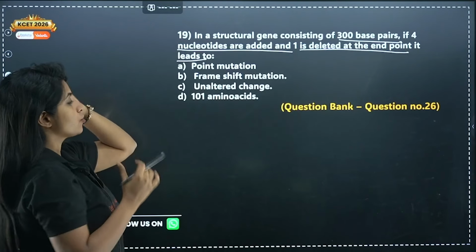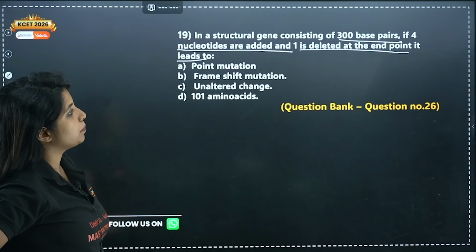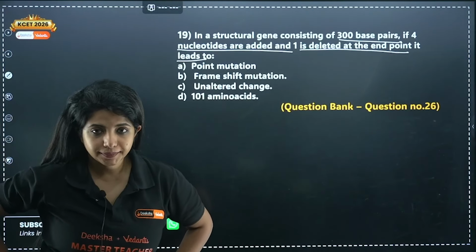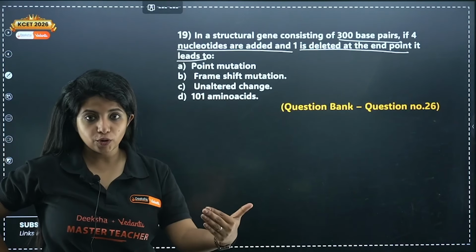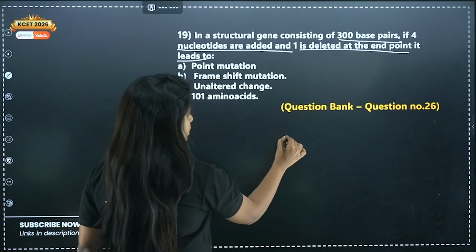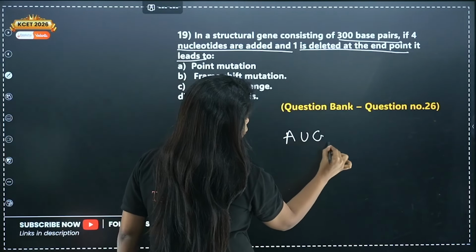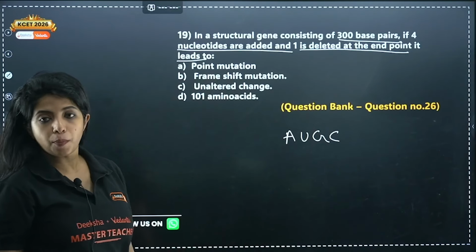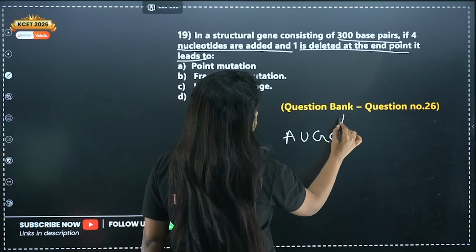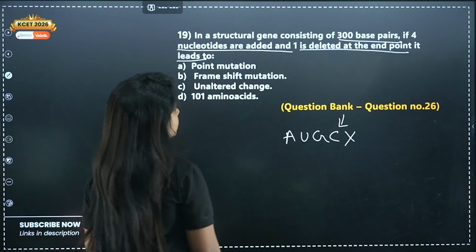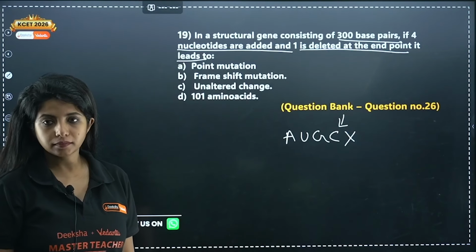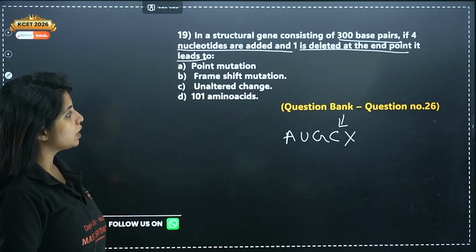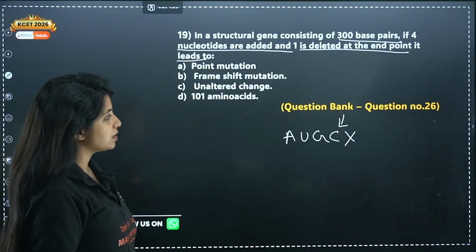Suppose the 4 nucleotides being added are A, U, G, C, and 1 which is there is being deleted at the end point. It leads to what? Point mutation, frame shift mutation, unaltered change, 101 amino acids.